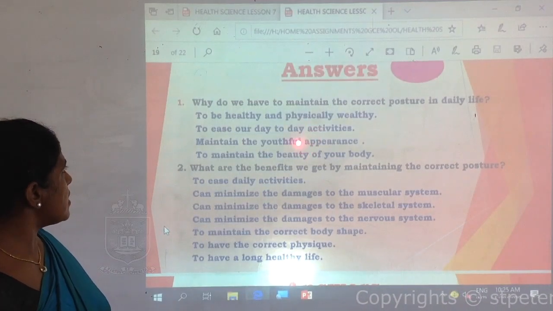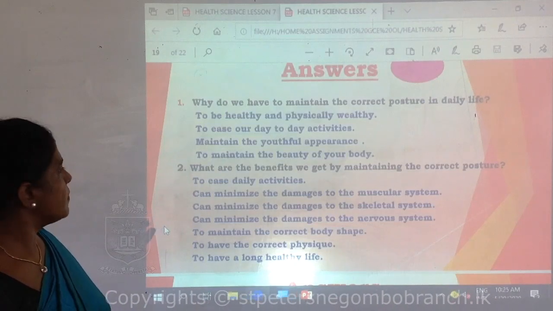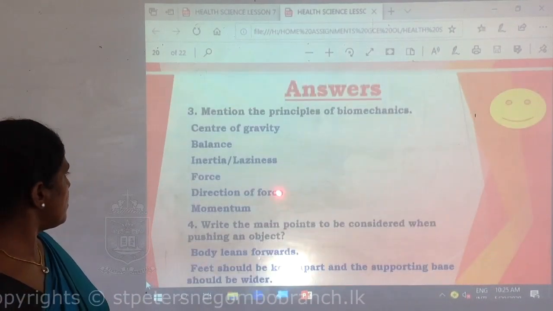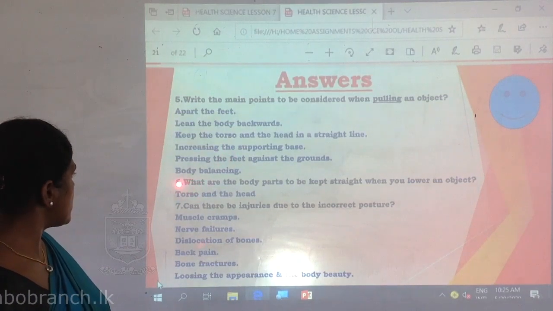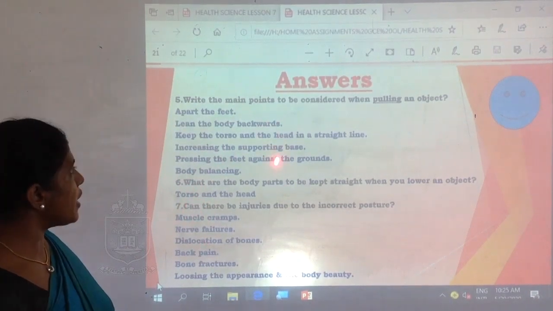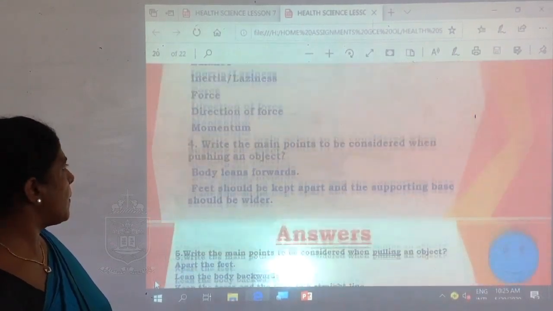The answers are here. Question number 1, 2. Question number 3, 4, 5. Question number 6 and question number 7. You write your answers and check whether the written answers are correct.